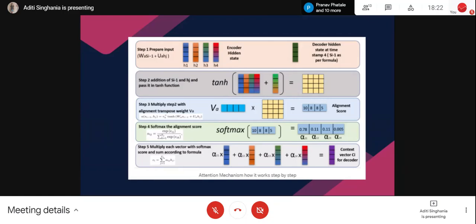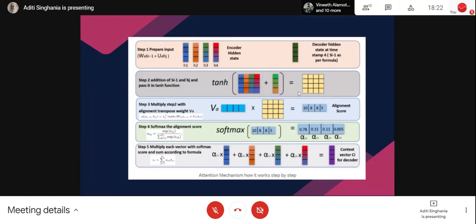I have output from each of these cells, and now I will have different weights for them. And to get another output, what I do is I multiply that weight with the output and do the summation and get another value. So this is the first step.